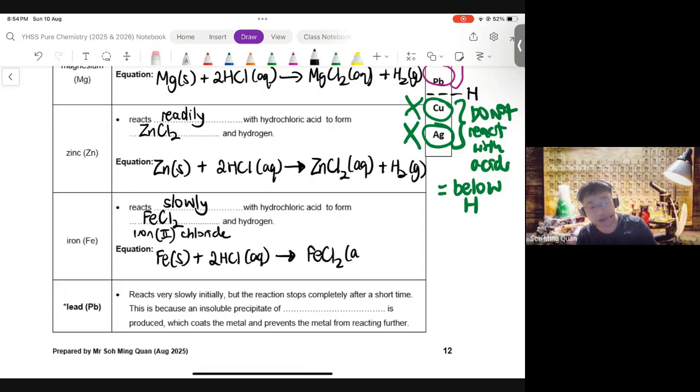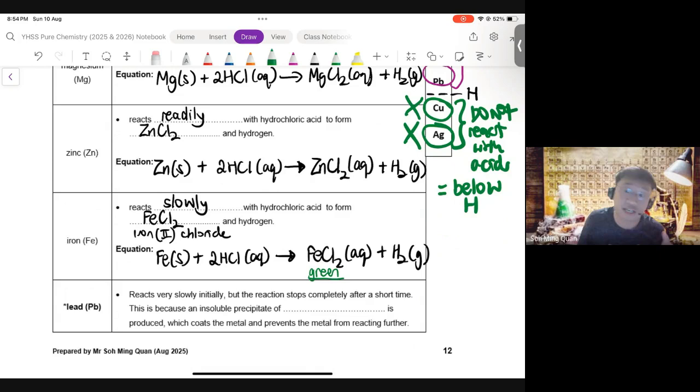Apologies, it's supposed to be aqueous. FeCl2 aqueous plus H2 gas. So there's Fe2+ and there's Fe3+. Generally, we will form Fe2+ first. Okay? So it forms iron(II) chloride first. Now, iron(II) chloride is a green solution.